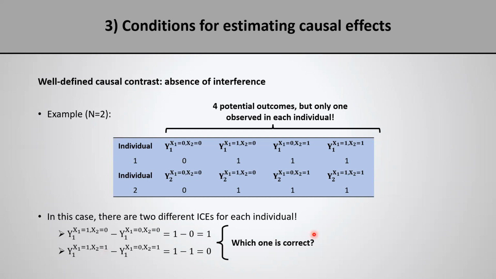And the question is, which one is correct? And the answer is both are correct. But notice that this creates an ambiguity. I no longer have a single individual level causal effect for a given individual. And for that reason, I can no longer define the average causal effect in the way we defined previously, because that definition assumed we only had one individual level causal effect per individual.